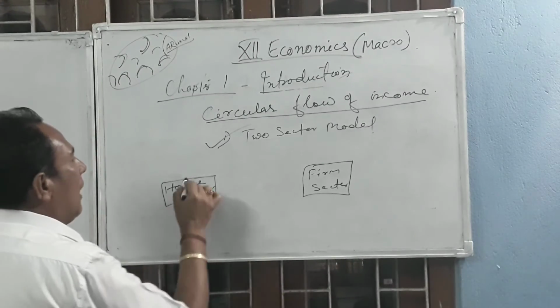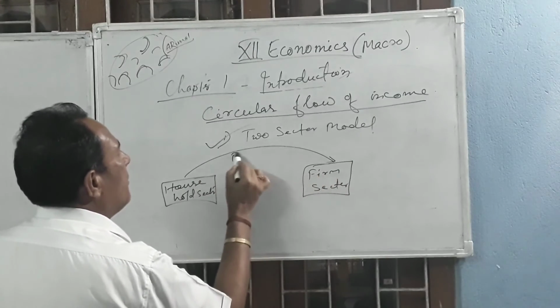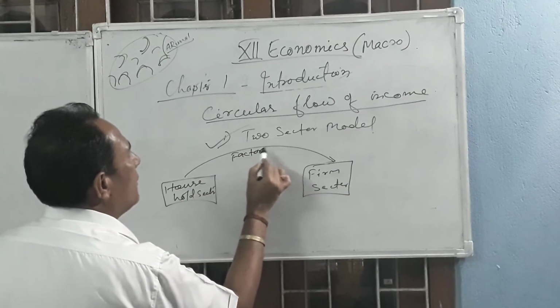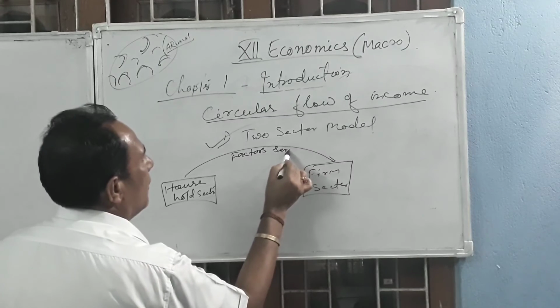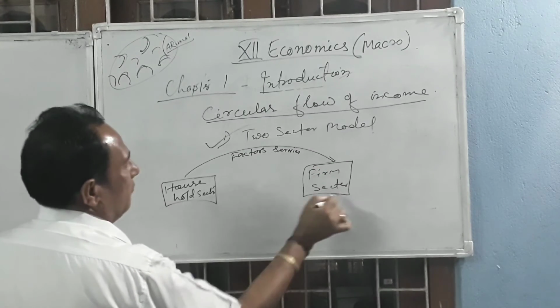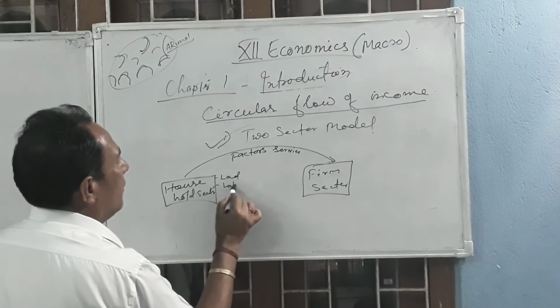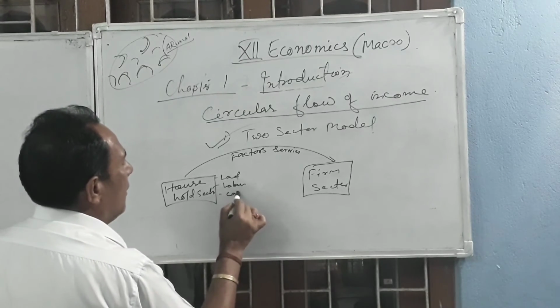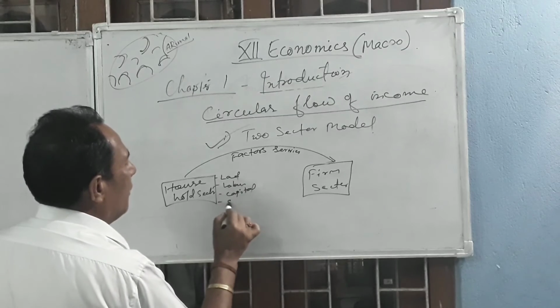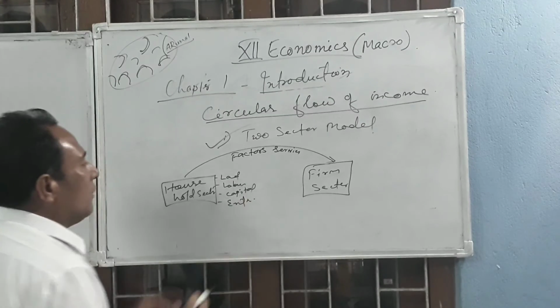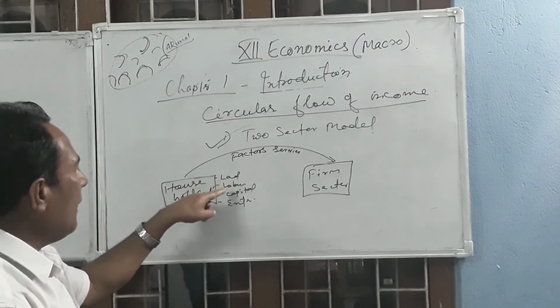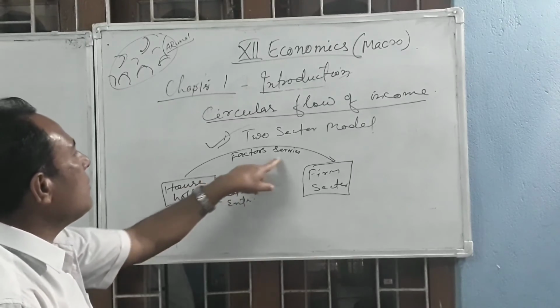First of all, household provides the factor services to the farm. Factor services means land, labor, capital, and entrepreneur. These are called factor services.